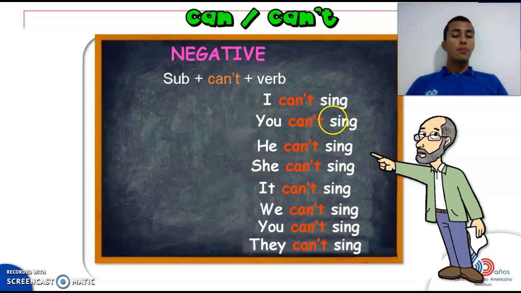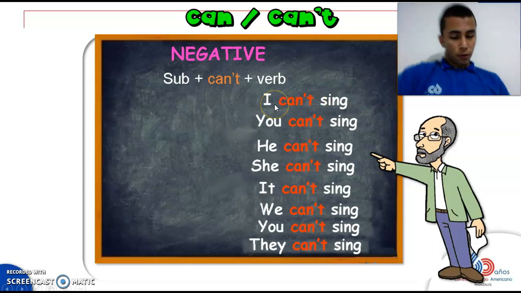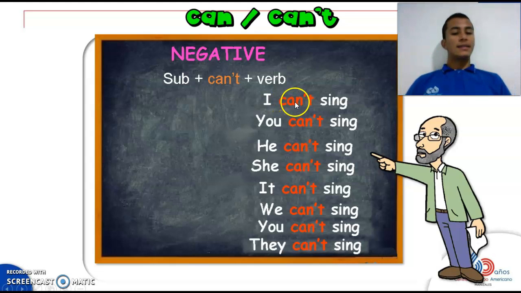So, I can't. You're going to repeat after me to improve your pronunciation. It is really, really important for you to pronounce these sentences and to put an emphasis on can't, because some people find the pronunciation of both the affirmative and the negative one tricky. So let's go. I can't sing. Repeat.